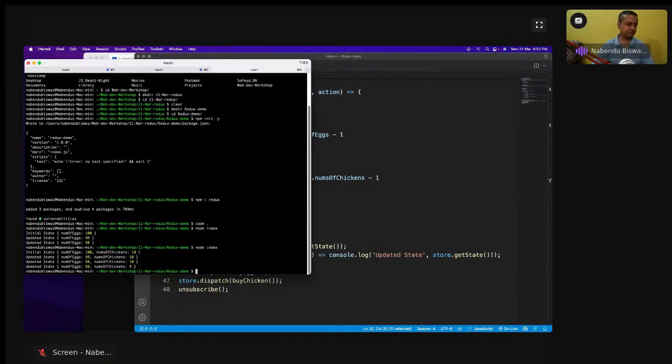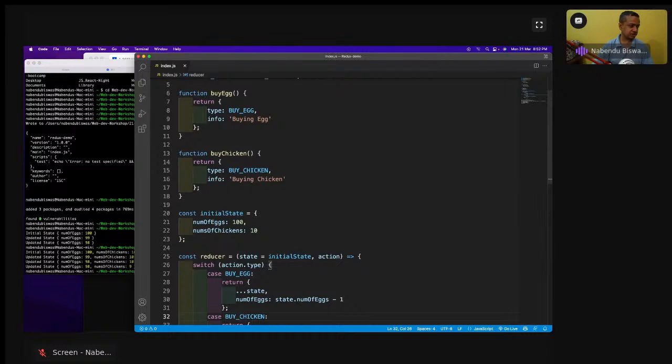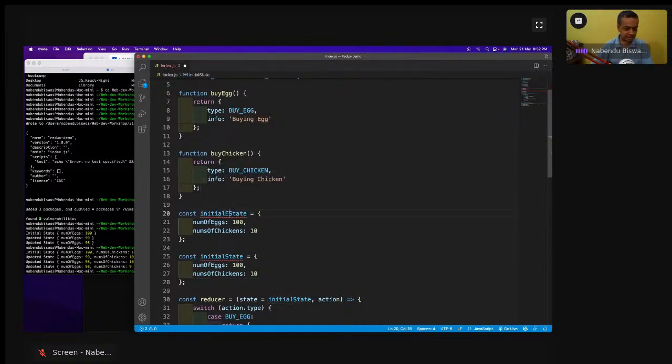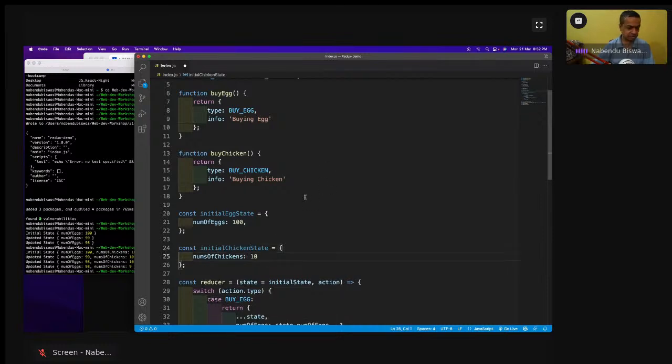So combined reducers, everything we are now again going to divide. These functions are different, but I'm going to have some different states there. Like this initial state. I'm going to have the initial egg state, which will be like number of eggs. And the initial chicken state, which is like number of chickens, like this.